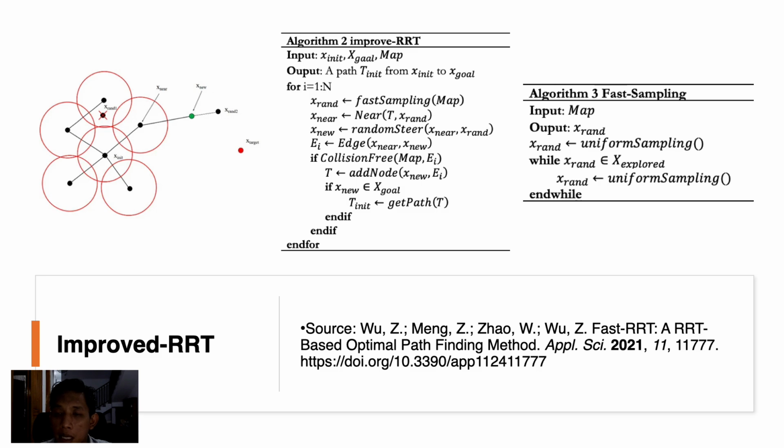It is repeated until the random node is not in the explored area. And if we would like to know about the position of fast sampling, it is the first step before conducting the other steps in the improved RRT.